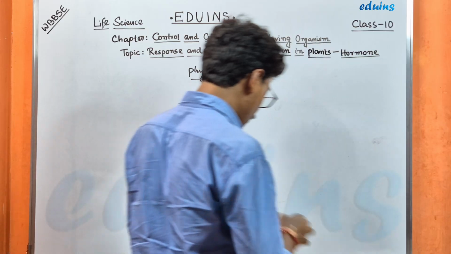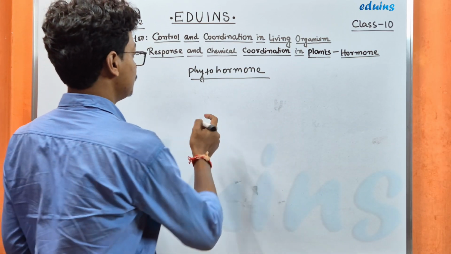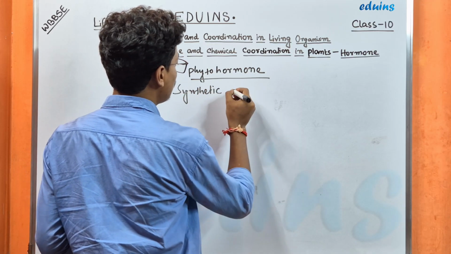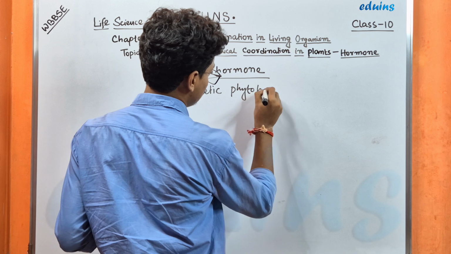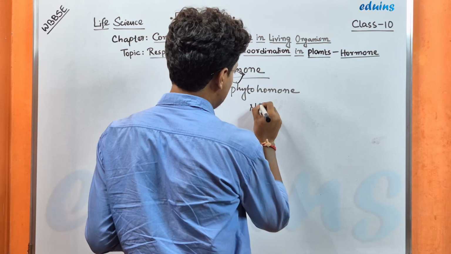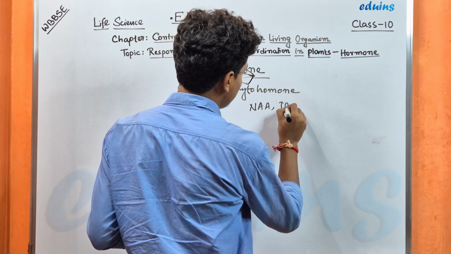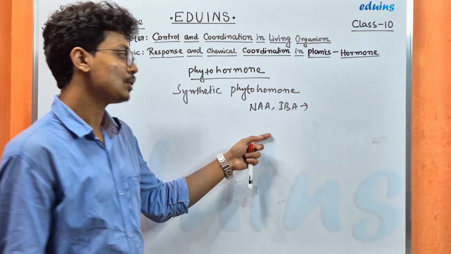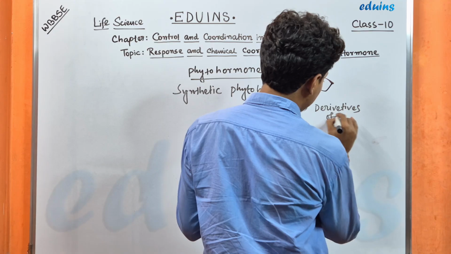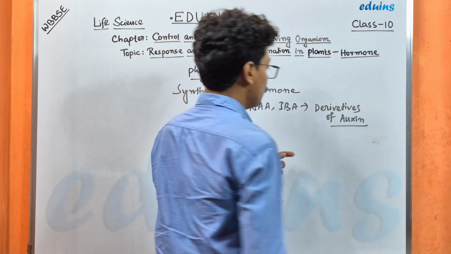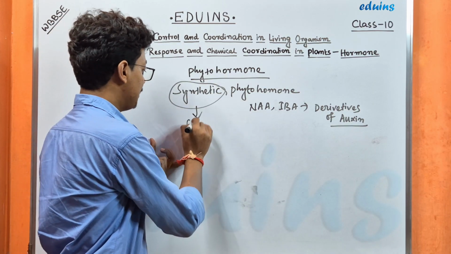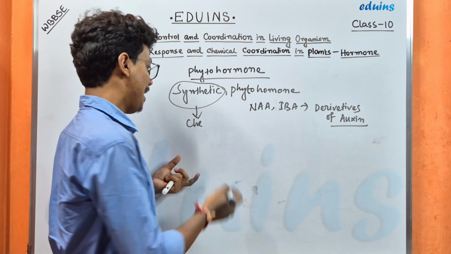Now there are a few synthetic hormones, synthetic phytohormones. For example, NAA and IBA. These all are derivatives of auxin. So what are the functions of these synthetic hormones? We know that synthetic means chemically produced in a lab.